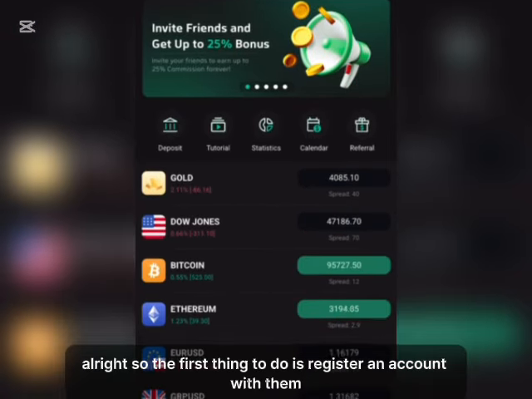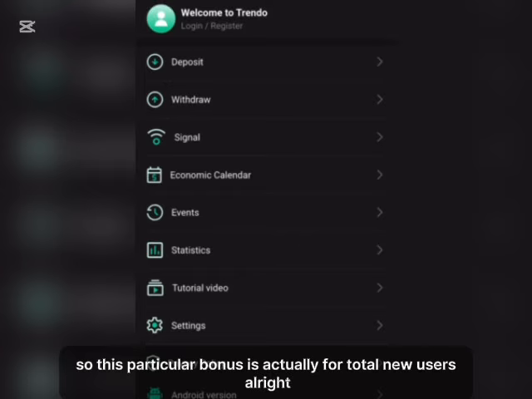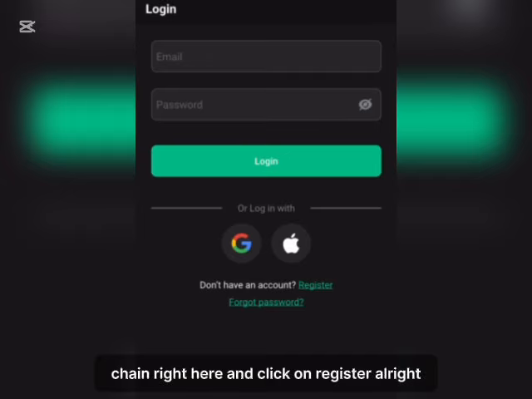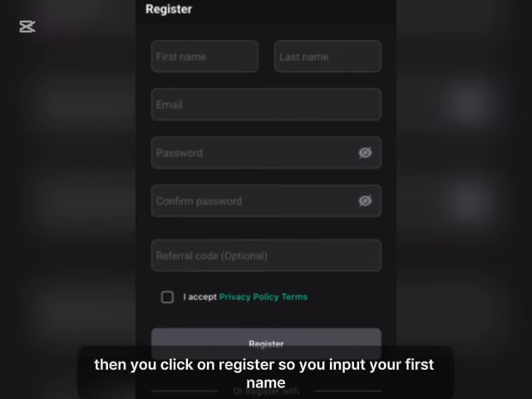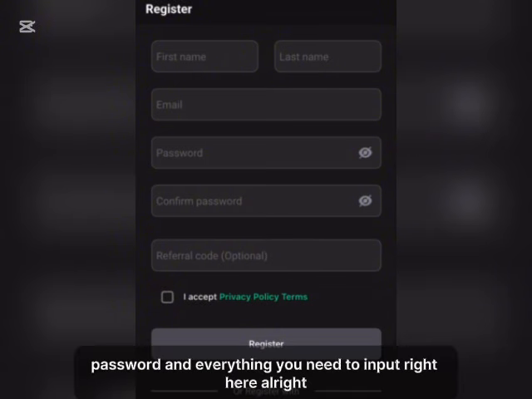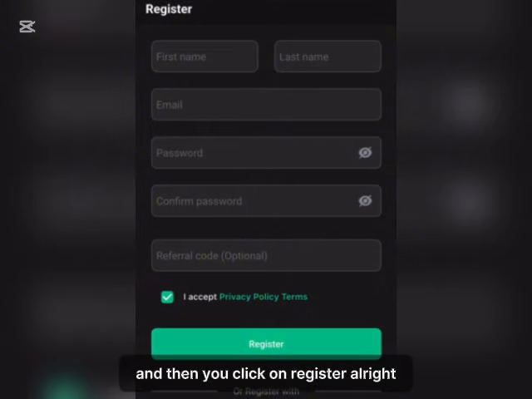So the first thing to do is register an account with them if you don't have an account with them. This particular bonus is actually for total new users. So just click on this menu button showing right here and click on register. As you can see showing down here, don't have an account, then you click on register. So you input your first name, last name, your email address, password, and everything you need to input right here. After inputting everything, then you click on accept right here and then you click on register.